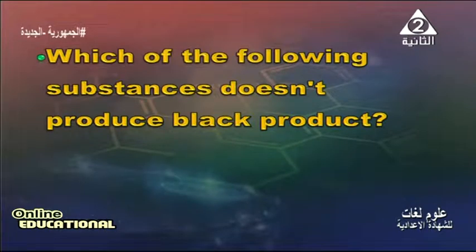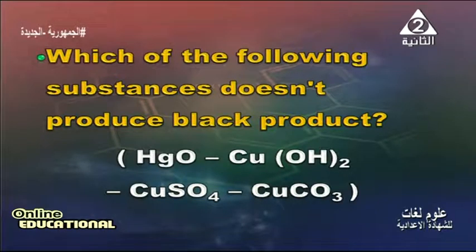Which of the following substances doesn't produce a black product? HgO, red mercury oxide, copper hydroxide Cu(OH)2, copper sulfate, or copper carbonate. The correct answer is HgO, or red mercury oxide.